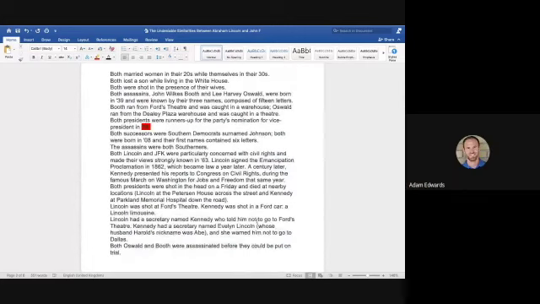Both married women in their 20s while themselves in their 30s. Both lost a son while living in the White House. Let's think of Joe Biden, by the way. He's going to be the second Catholic president. He's going to be the 46th president of the United States. And his son, Beau Biden, died at the age of 46. So with all those 46 connections and the Catholic connection with Joe Biden, it looks like he's going to get assassinated at some point.